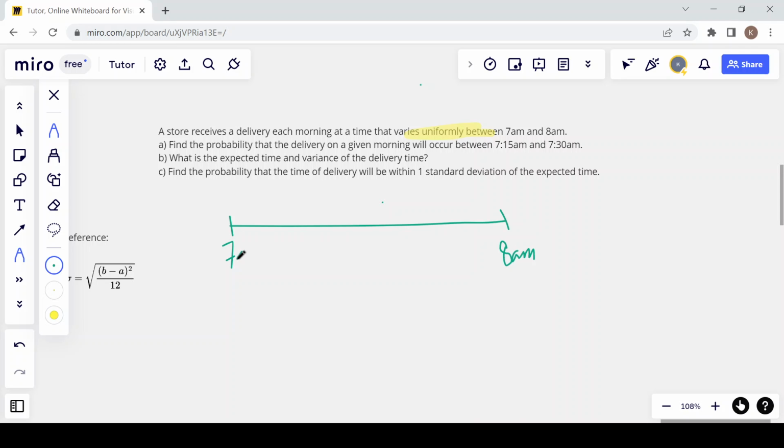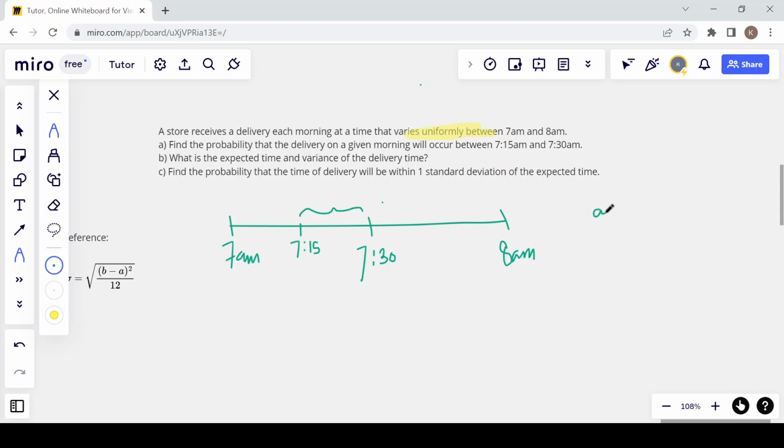Sorry for the bad handwriting. It's going to occur between then. Part A, we want to find the probability that the delivery on a given morning will occur between 7:15 and 7:30 a.m. For this part of the problem, I think common sense and logic are the best way of going about it rather than worrying about memorizing a formula. We've got 60 minutes here, and we want to know the probability that it occurs within these 15 minutes.